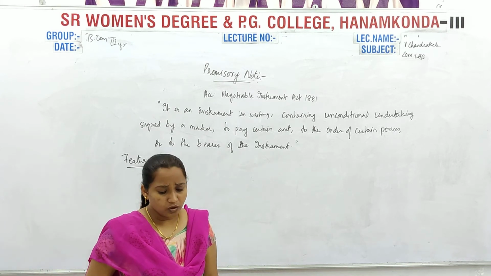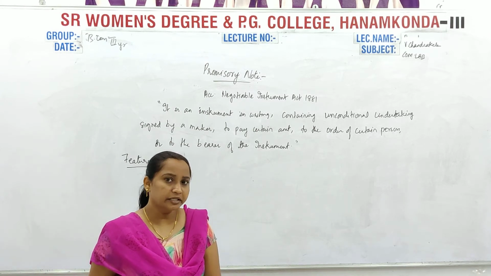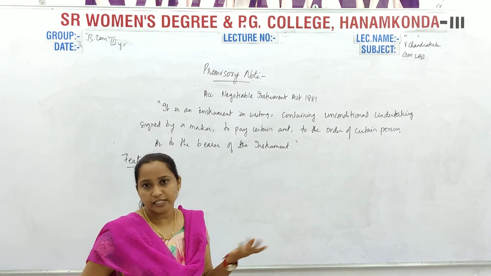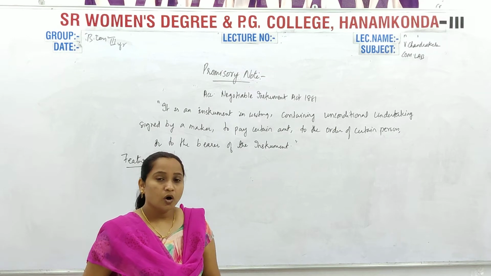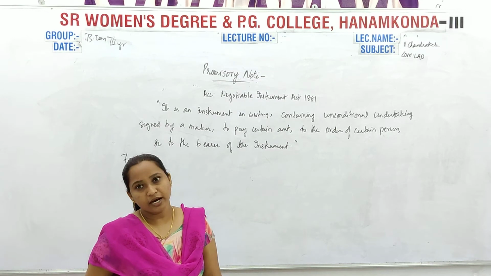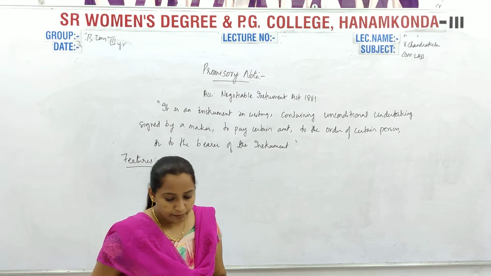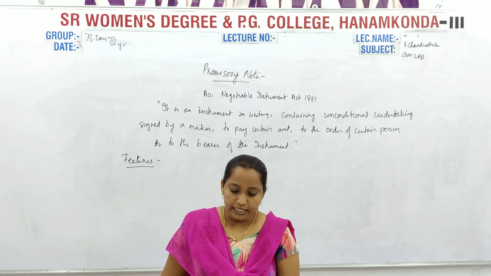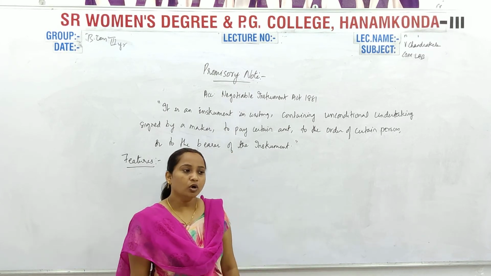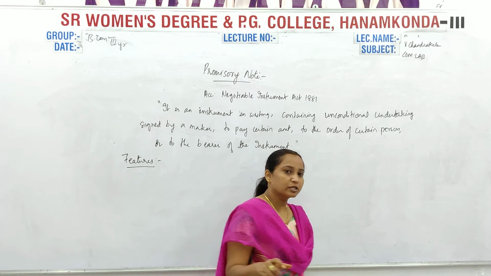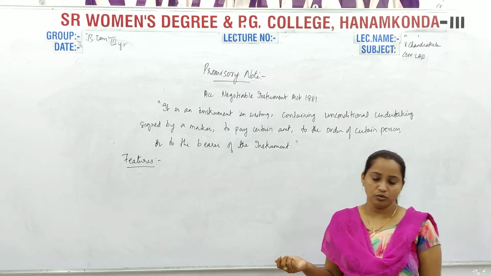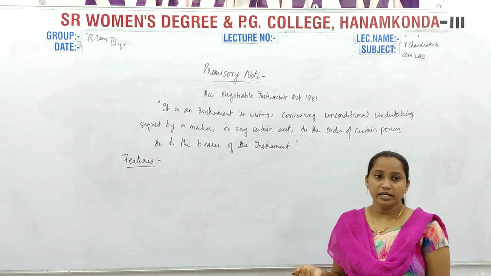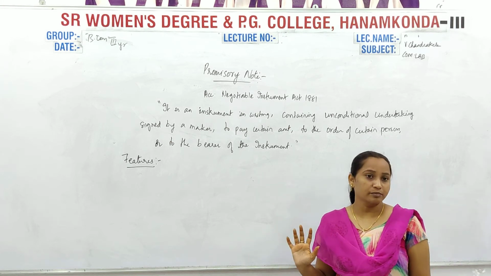Next one. It can be paid either on demand or on a specific date. Okay, if a specific date is given in the promissory note, then you will pay on that specific date. Or else whenever the creditor is demanding, on that day you have to pay. Okay, and it is payable not only to a specific person, it is payable to the bearer also. Okay, the last one is it requires revenue stamps.